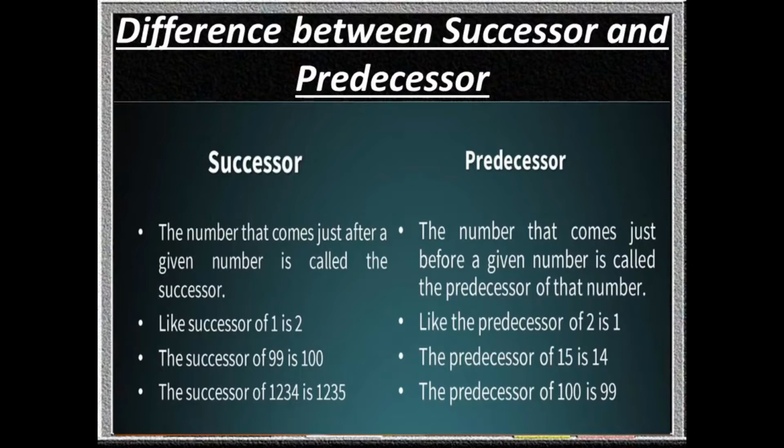Or students, we can say that on adding 1 to the given number, we will get the successor of that number. Next is predecessor, and predecessor is a number that comes just before a given number. For example, predecessor of 2 is 1, predecessor of 15 is 14, predecessor of 100 is 99. Or students, we can say that on subtracting 1 from the given number, we will get the predecessor of that number. I hope it is also clear to you.